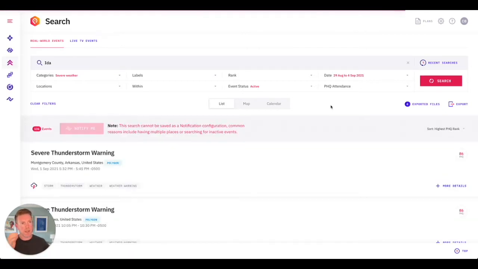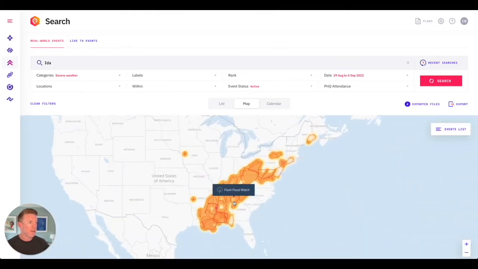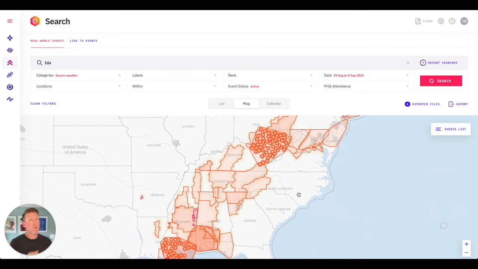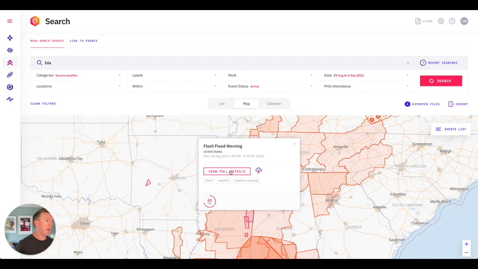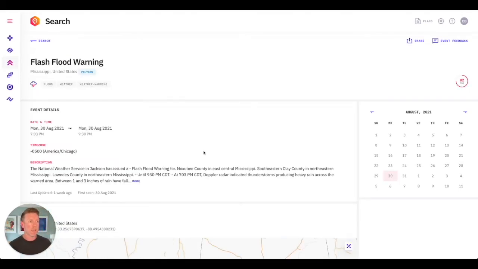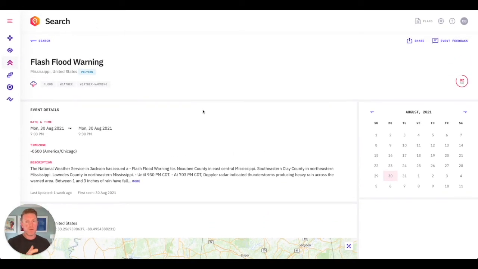And so what you can actually see are what were the events that were occurring during that time. And as you can see for Ida, you can see where this actually impacted. So we also have something called polygons. And so it's not just about point data for these events, but also what vast areas were impacted by these particular events. So you can scroll down, you can go, right, let's go and see this one here, and view the full details all the way down and see what particular areas were impacted. Why is that important? Well, certain stores may be impacted by the flood, and other stores may not. And again, everything you're seeing right now is available in our API.